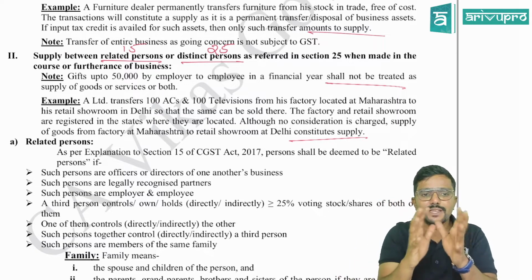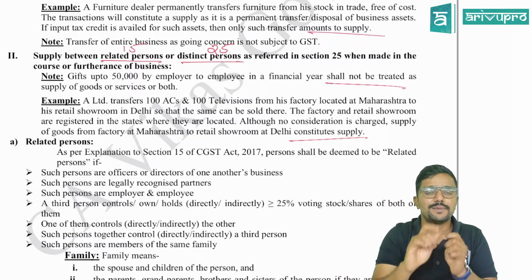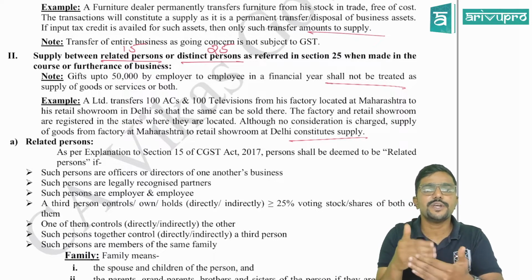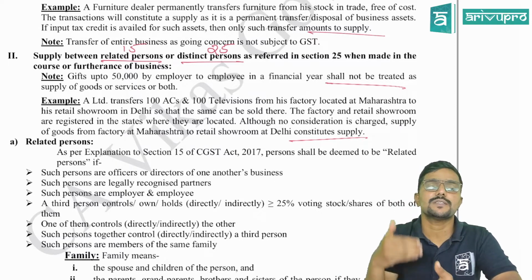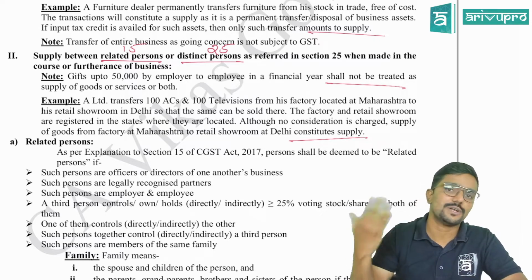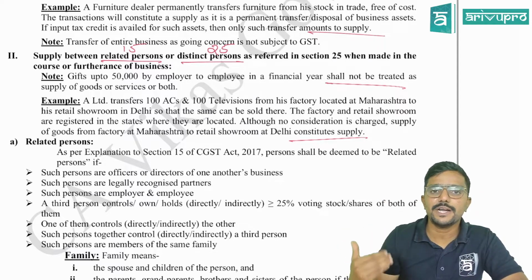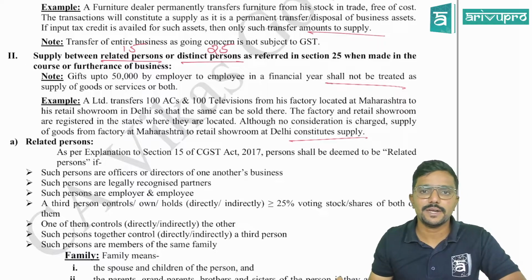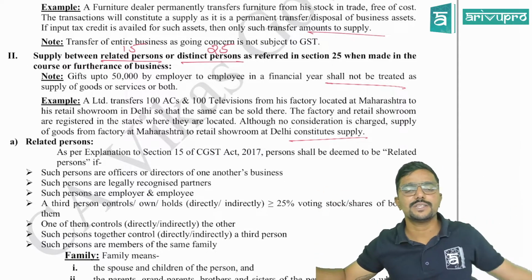The reason they have included this transaction, that is branch transfer and all, is just to ensure or to track the goods which are moving from one branch to another branch. Because people will try to escape from the tax liability by transferring the goods from one branch to another branch and all.